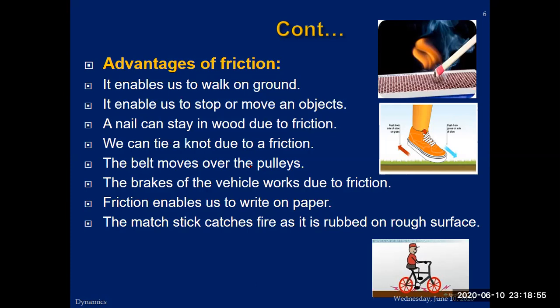We can tie a knot due to friction. We can't tie a knot without friction. A belt moves over the pulley due to friction, and the brakes of a vehicle work due to friction. Friction enables us to write on paper. A matchstick catches fire as it rubs on a rough surface. So these are some of the advantages of friction.